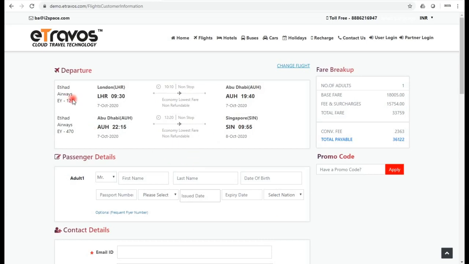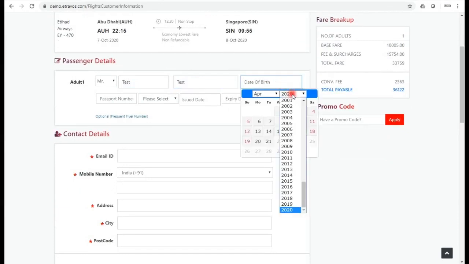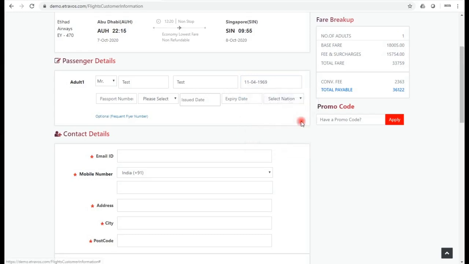So I am going to the next page, that is the customer info page, where you can find all the flight information, and on the right side you can see the fare breakup, that is basic fare, taxes and convenience fee. So convenience fee is a transaction fee, and promo code. If you have any promo code, you can enter the promo code.